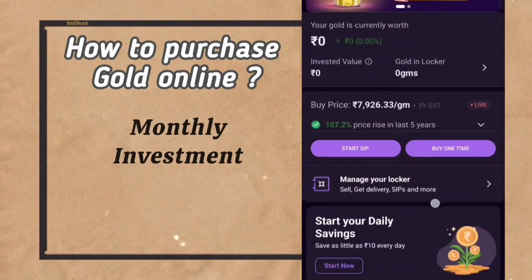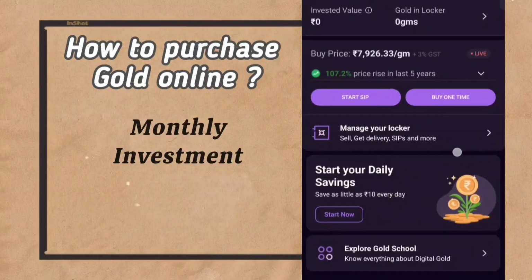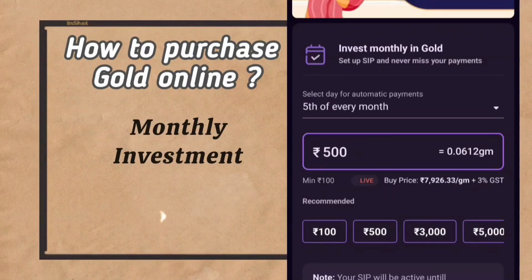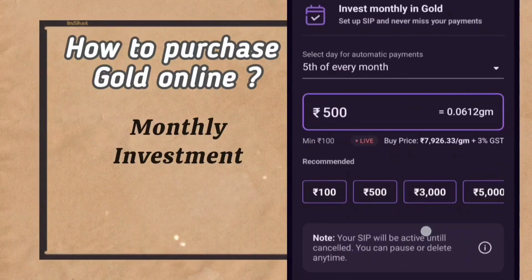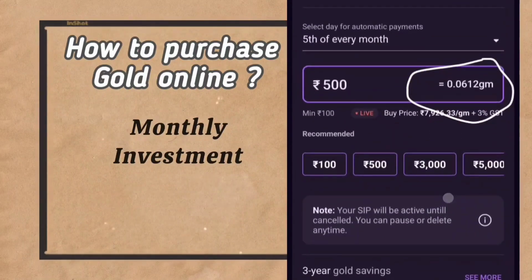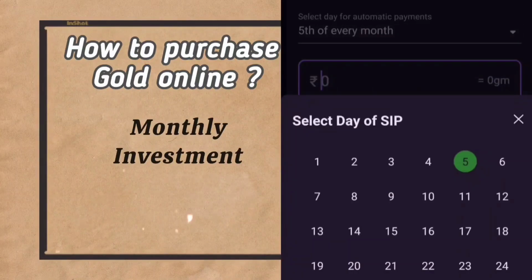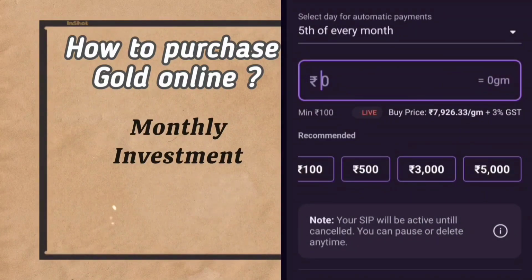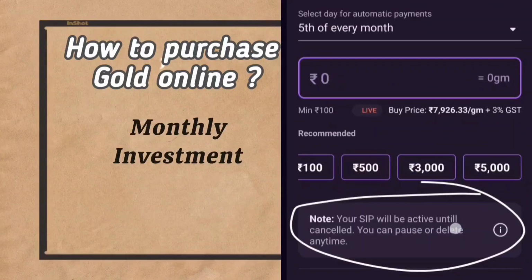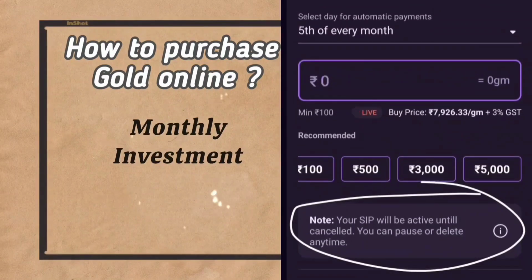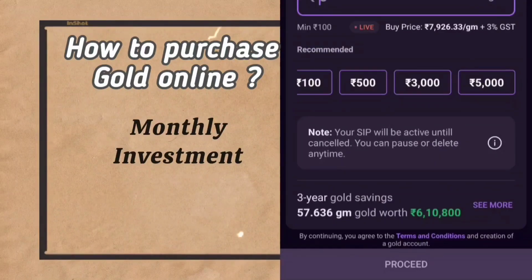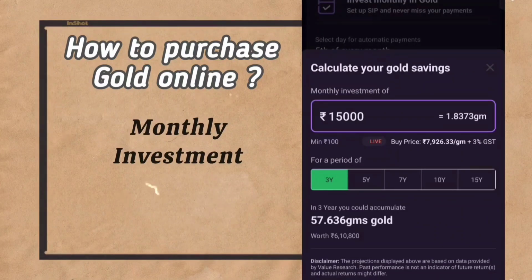Next, you can make an investment in gold monthly. I will show how it works. Just click Start SIP. Here the minimum value is ₹100 to maximum ₹15,000. Once you enter the amount, how much grams of gold will be purchased will be shown here. Here you can select the date of your choice in a particular month where the amount will be automatically deducted from your account. Click Proceed. Important point is SIP will be active until it is cancelled. You can pause or delete anytime. You can also check in a calculator here by clicking See More, where it will show how much you will accumulate in the upcoming years.